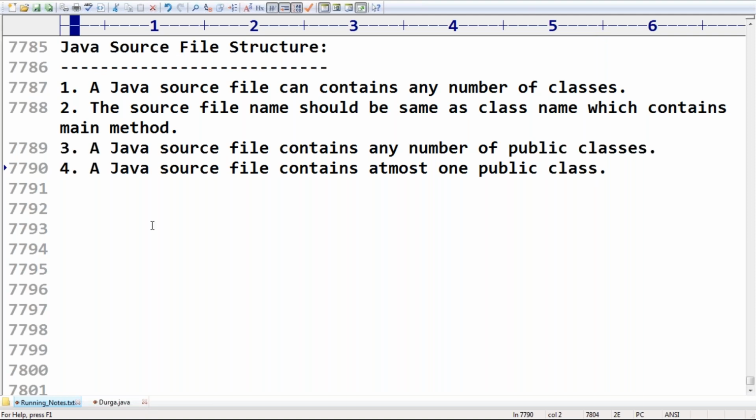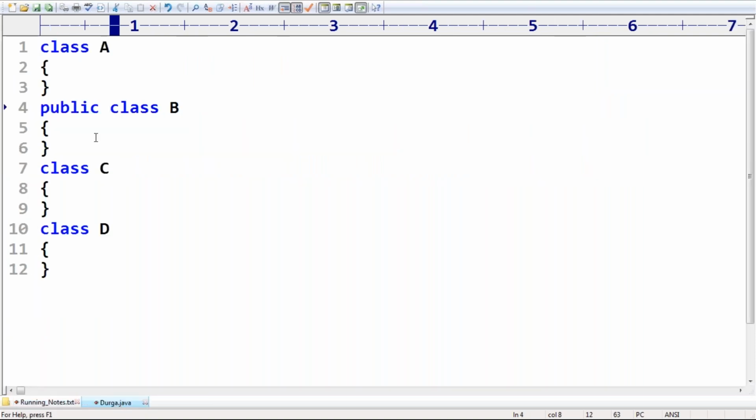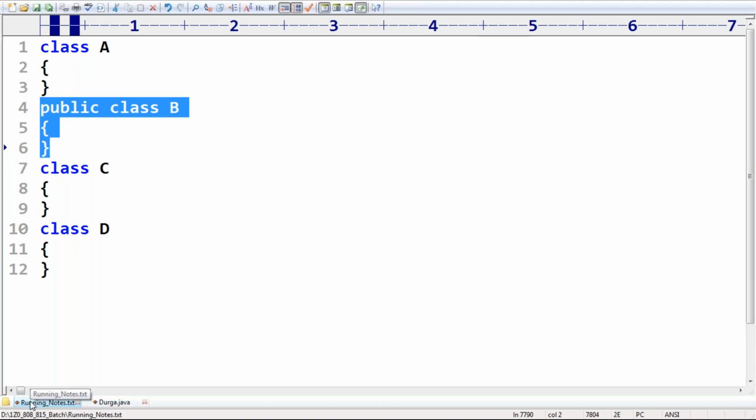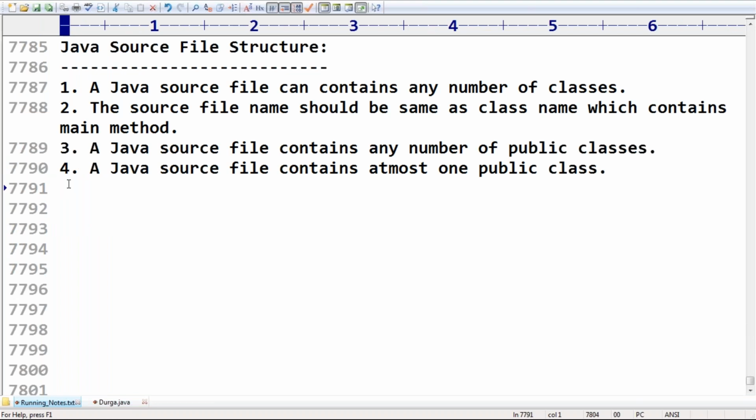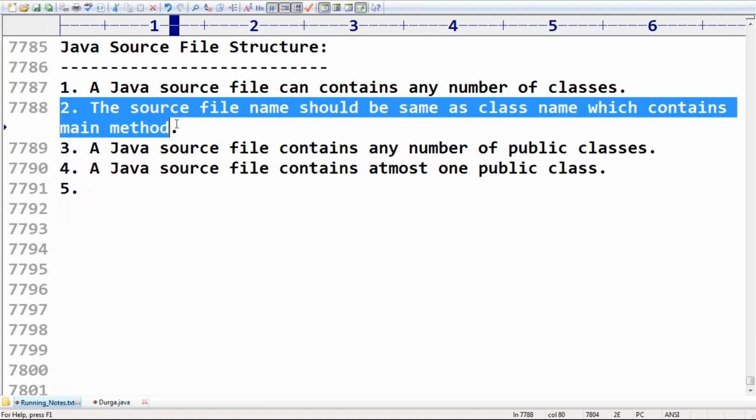Okay, remember. Next, if there is a public class, the name of the source file and the name of the public class must be matched. Remember this one, sir. If there is a public class, the name of the program and the name of the public class must be matched. Compulsory, sir. The source file name should match the public class name.